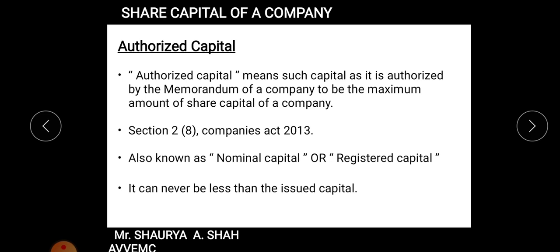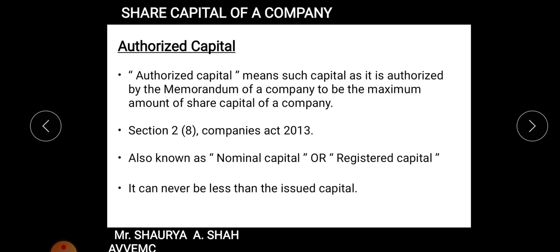Now also it is not necessary, students, to issue or subscribe the complete authorized capital. The company may issue the capital as per the requirements, but in any case the issued capital should not exceed the authorized capital, because authorized capital is the total capital. We'll be seeing this again with the help of an example, but for now you need to remember that authorized capital can never be less than issued capital, because out of total capital you are issuing. It can be equal but cannot be less. I hope it is clear to each and every student.